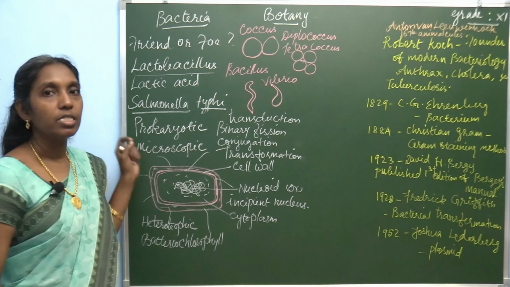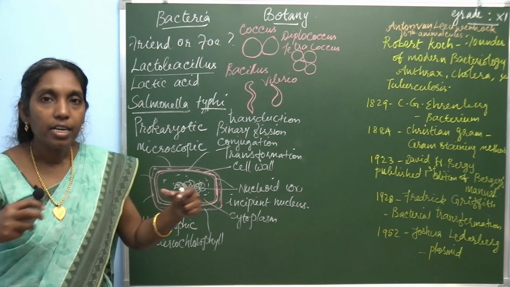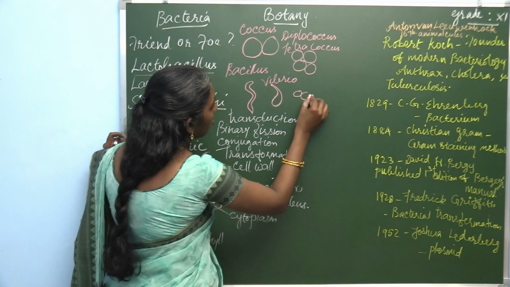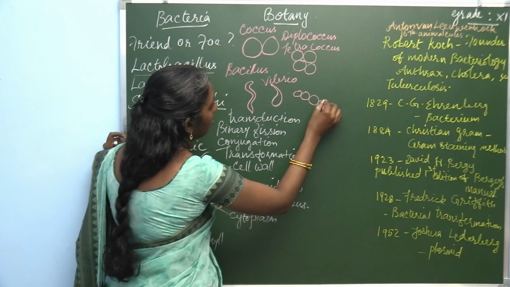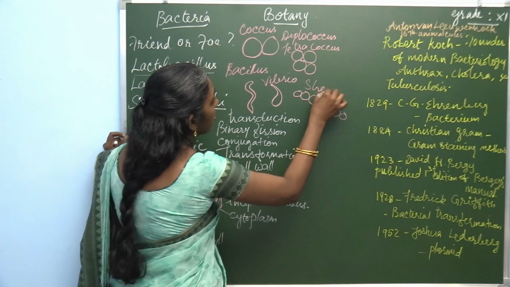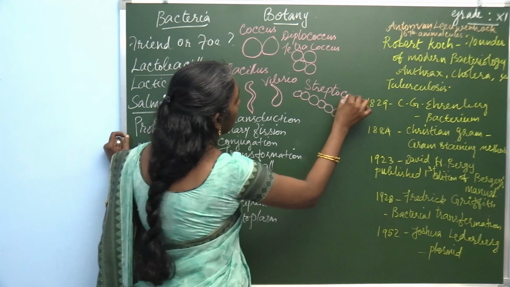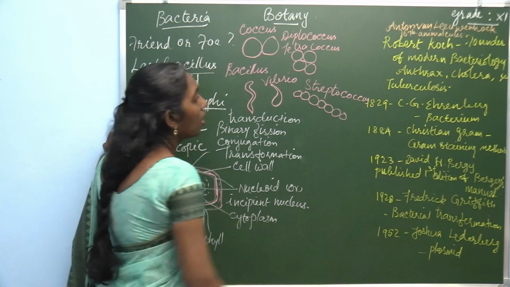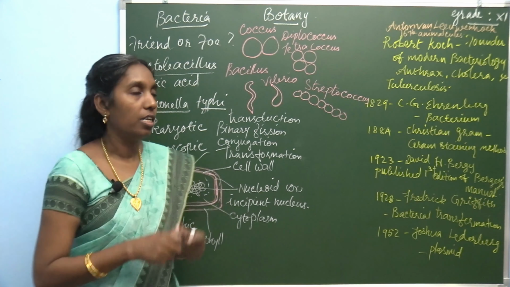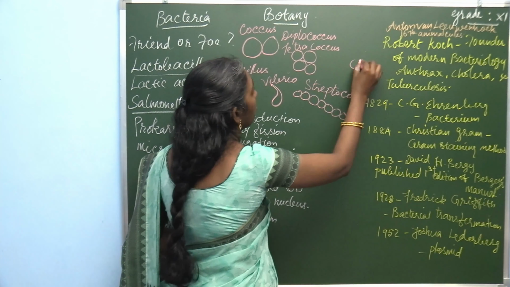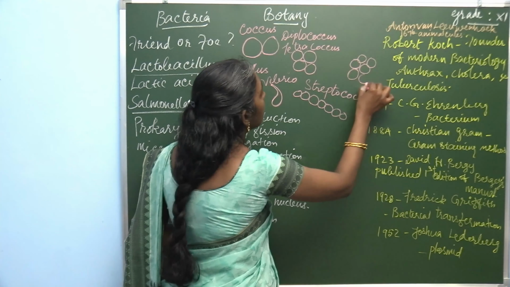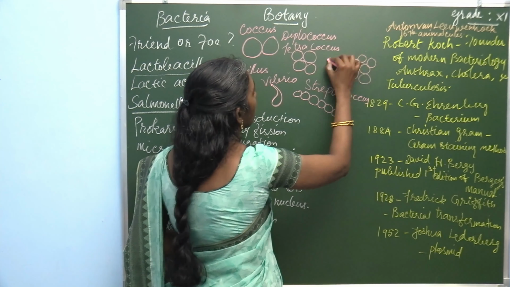Sometimes the coccus bacteria are attached as a chain. If attached in the form of a chain, it is called Streptococcus. And sometimes they are attached in the form of a bunch, and they are known as Staphylococcus.